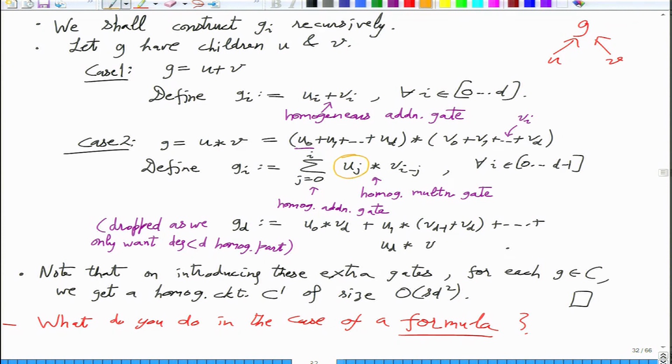We are assuming that uj has been computed once below, well, here uj and vj have been computed, and then we are using them again and again. So the fan-out of uj is more than 1. That is not allowed in the case of a formula. So this proof will fail.